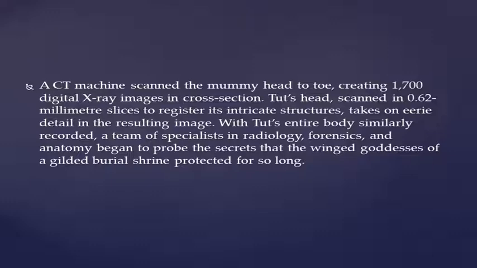So here the CT scan machine scanned the body by creating 1700 digital X-rays in cross sections. Tut's head was scanned in 0.62 mm slices to record every tiny detail. The resulting image was very strange, and the team of radiology, forensic and anatomy experts started examining the secrets of the grave that had been protected by the winged goddesses for a long time. So there were so many secrets and mysteries behind the death of King Tut.